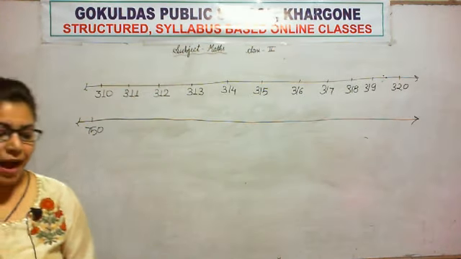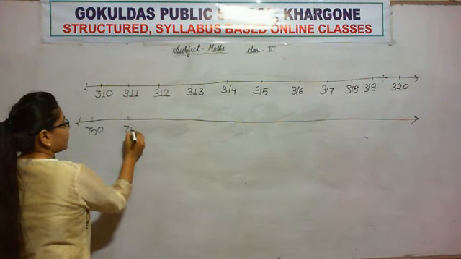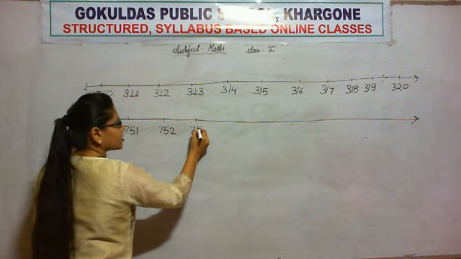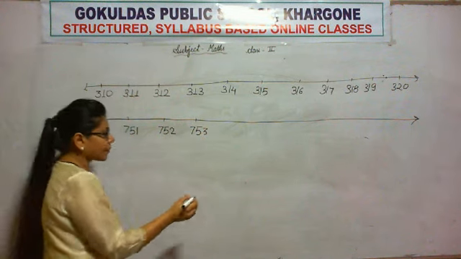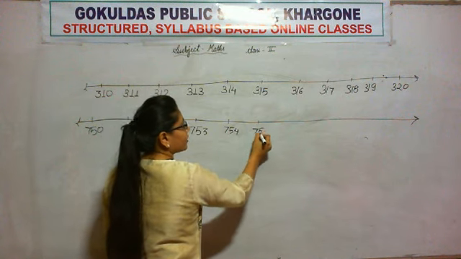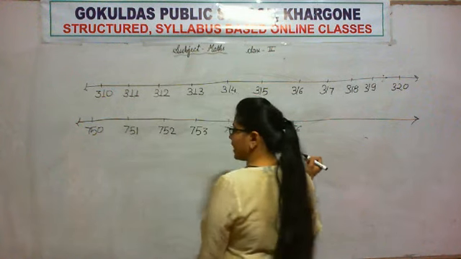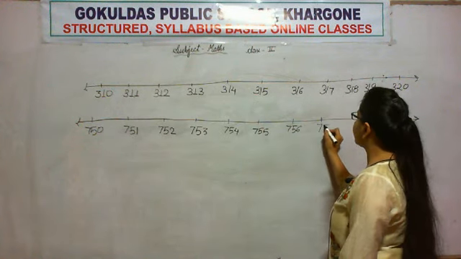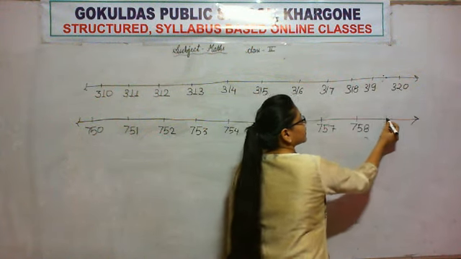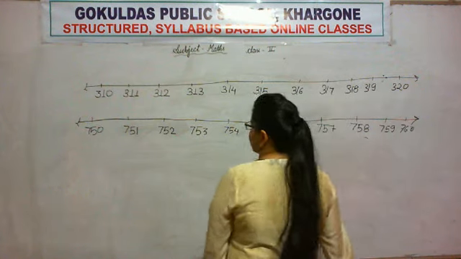So, what will come after this 750 is 751, 752, 753, 754, 755, then 756, and then 757, 758, 759 and 760.